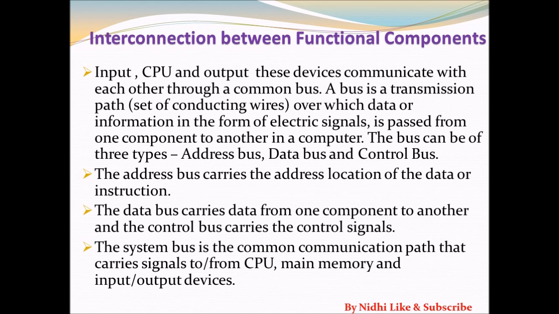The buses are categorized into three types: address bus, data bus, and control bus. The work of the address bus is to carry the address location of a data or instruction. All the data in the computer are stored at some location or address. So the working of the address bus is to check the address location of that particular data or instruction. Okay, next is the data bus. The data bus carries the data from one component to another component, and the control bus carries the control signals.